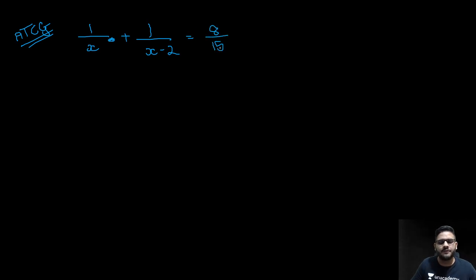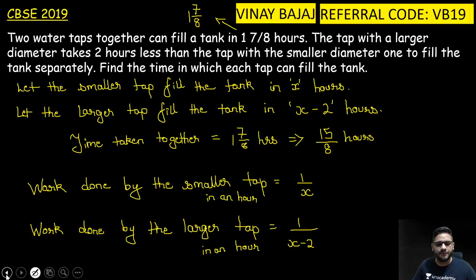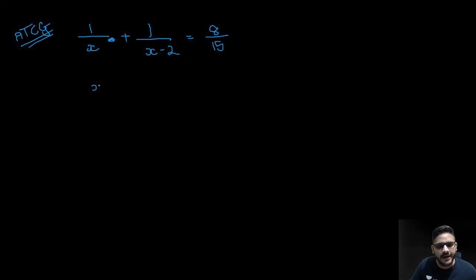According to the given condition, 1/x, we will add both because time taken together is given. 1/x minus 2 is equal to 8/15. Where did this 8/15 come from? It is 15/8, so its reciprocal will be taken. So solving this you get x minus 2 plus x the whole upon x bracket open x minus 2 is equal to 8/15.